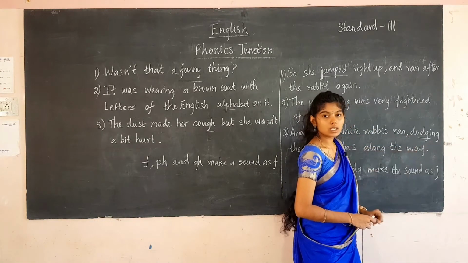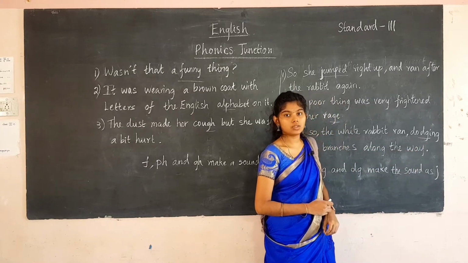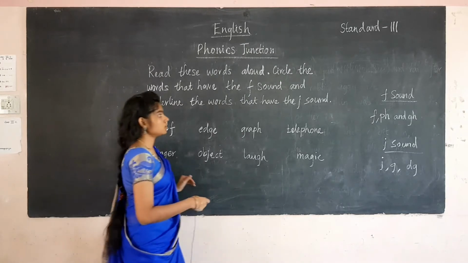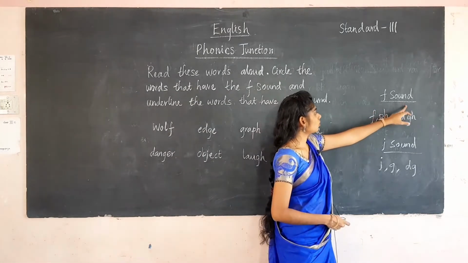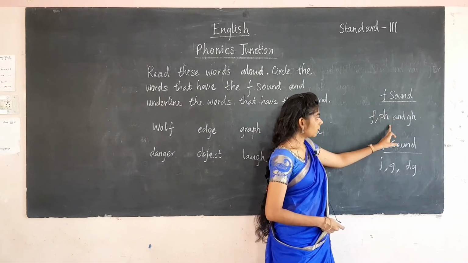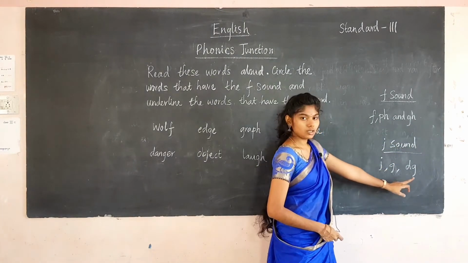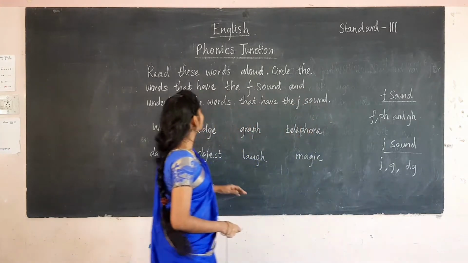So now we shall see some more examples for this pronunciation. Before seeing this, just remember that the F sound is made by what? F, PH and GH. Then for the J sound, J, G, DG. So we shall see this.